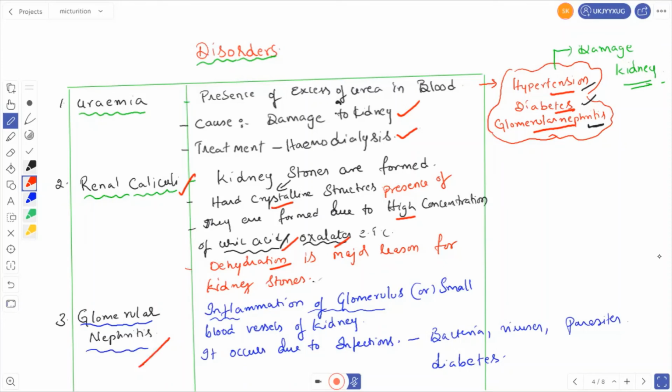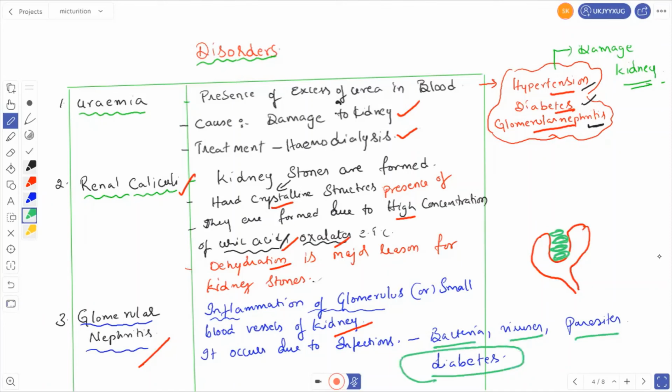Next one, glomerular nephritis. Glomerular nephritis means inflammation of the glomerulus or small blood vessels of the kidney. You all know that the glomerulus is present in the Bowman's capsule. The network of blood capillaries present in the Bowman's capsule is called the glomerulus. If these blood vessels are inflamed, we call that glomerular nephritis. It occurs due to infections caused by bacteria, viruses, parasites, and also diabetes. Diabetes is a silent killer affecting many organs.